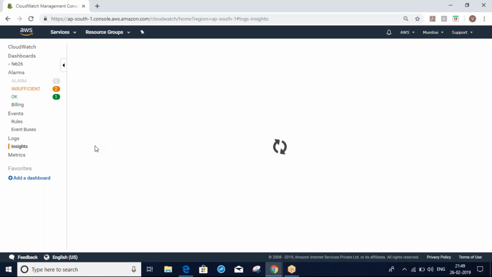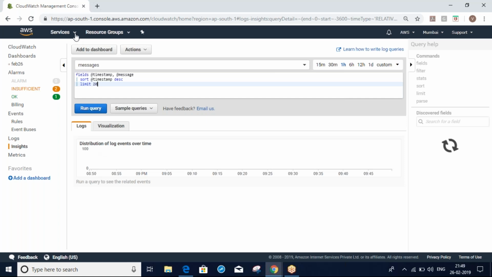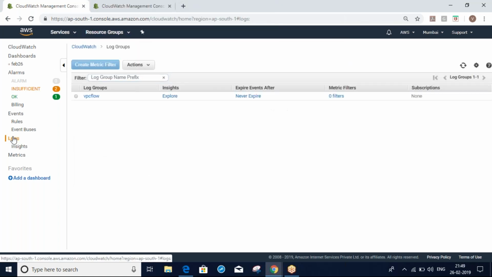And you also have your VPC logs. We have a VPC, right? For VPC logs, we can monitor the IP flow. In VPC logs, we can monitor which IP is connecting or rejecting: source IP, destination IP, source port, source protocol, destination port, destination protocol. All this we can monitor in your VPC flow logs. Using CloudWatch, we can upload all our VPC flow logs into CloudWatch. That we'll see.